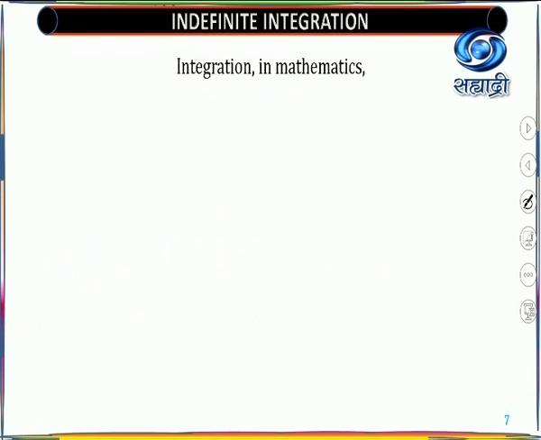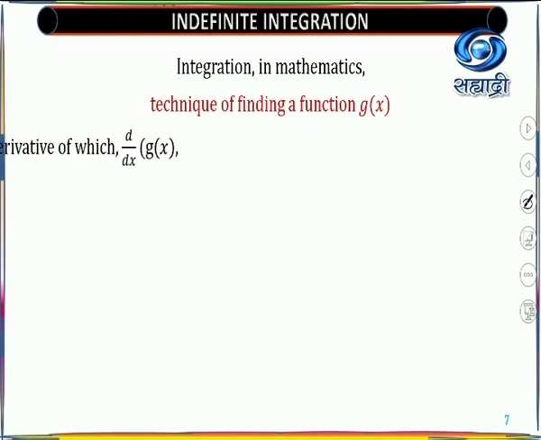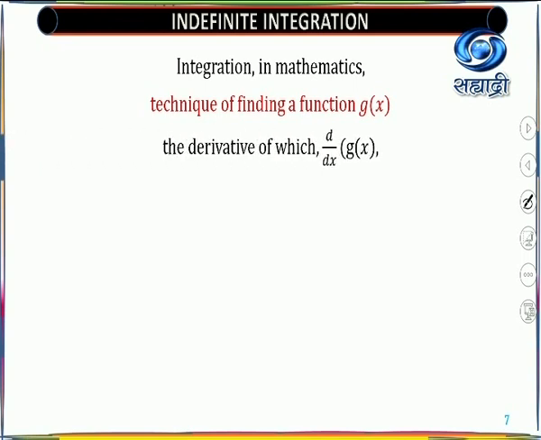So the integral of e raised to x will also be e raised to x. Integration in mathematics is a technique of finding a function g(x). What is our motivation in mathematics for the integration technique? What is that technique? It is to find a function g(x). What type of function is g(x)?